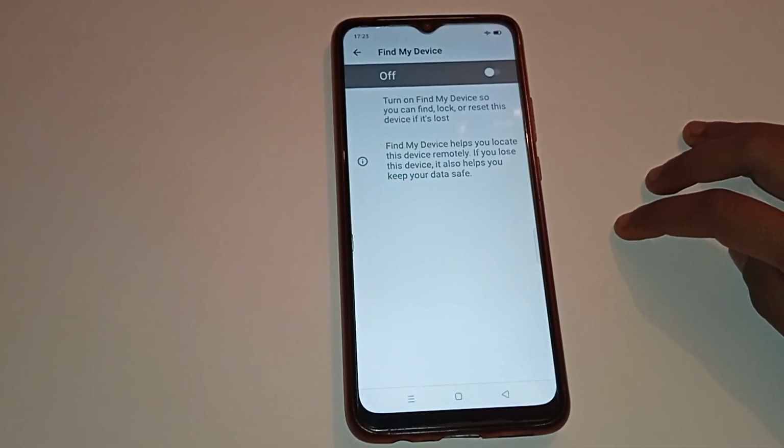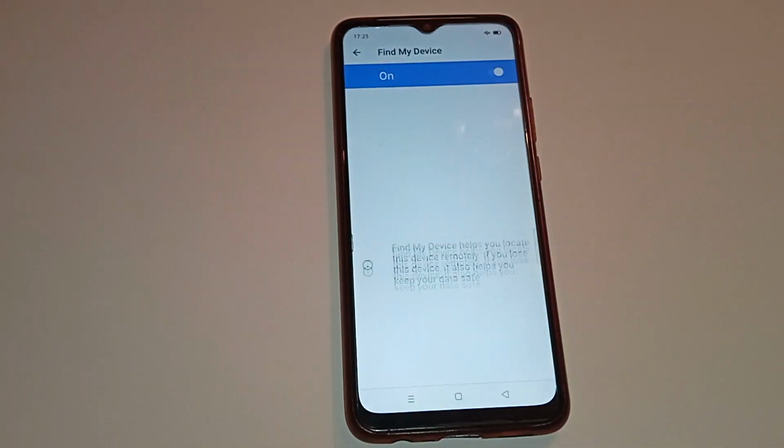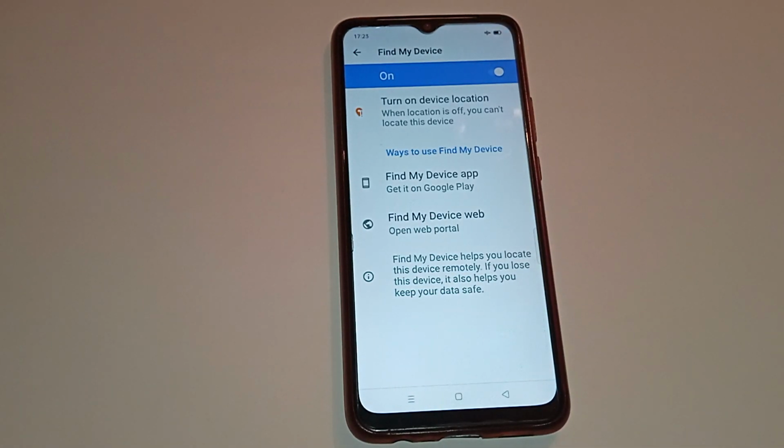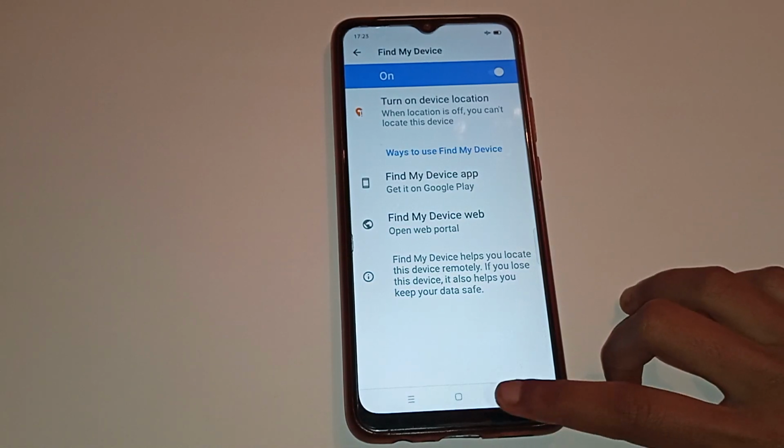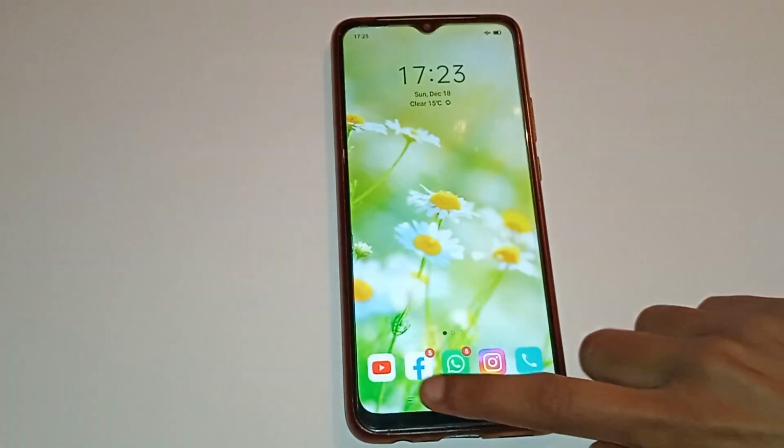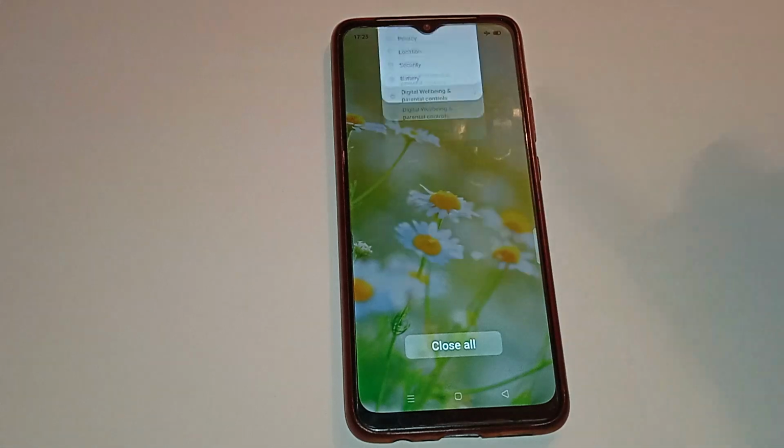Find My Device is already off. If you want to turn this on, then click on that. So Find My Device helps you to locate your device remotely. If your mobile phone is lost, that will help you to find your mobile phone and keep your data safe.